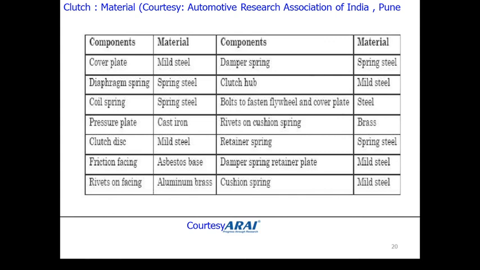Rivets on facing are aluminum brass, damper spring spring steel, clutch hub mild steel, bolts to fasten flywheel and cover plate steel, rivets on cushion springs brass, retainer springs spring steel. Damper spring retainer plate mild steel, cushion spring mild steel. So we have seen that we have used mild steel, asbestos, aluminum and spring steel for almost the entire material of the clutch plate.